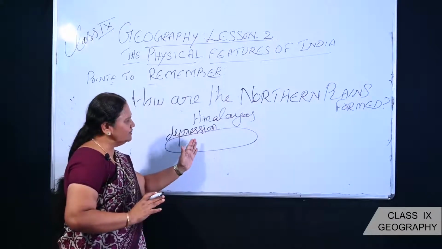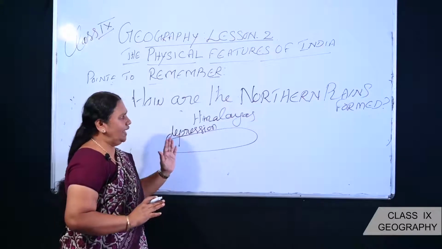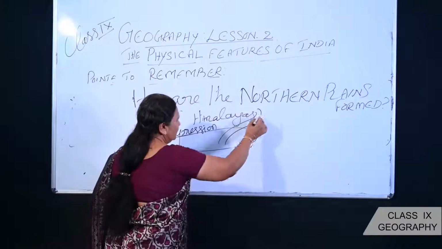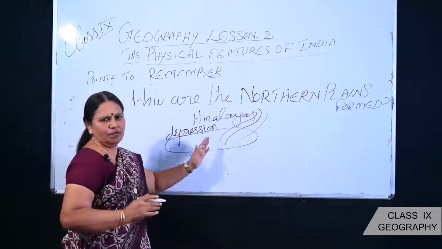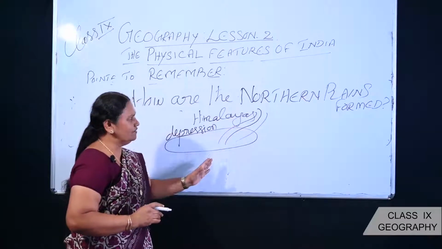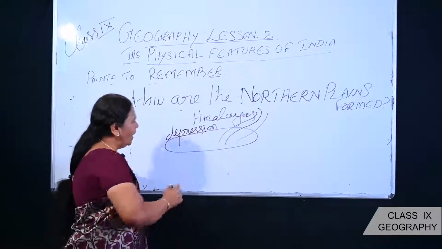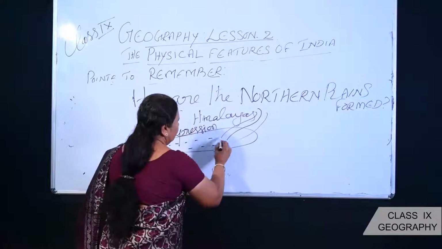When this area is emptied, then what had happened? All the rivers starting from the Himalayas like Indus, Ganga and Brahmaputra, all these perennial rivers in their long course, brought alluvial soil and filled this depression.